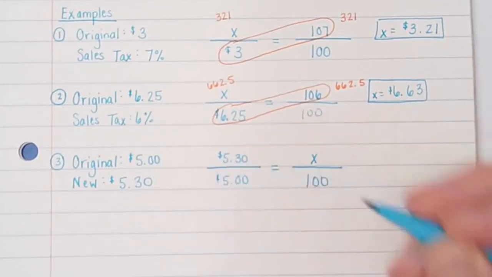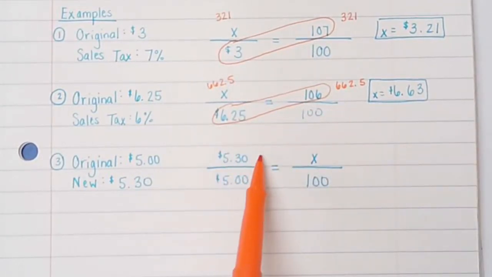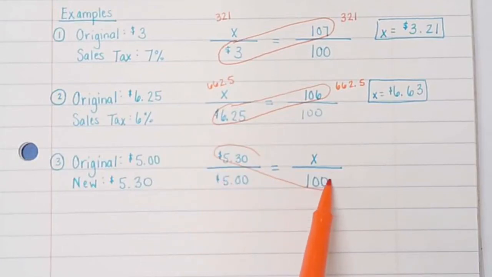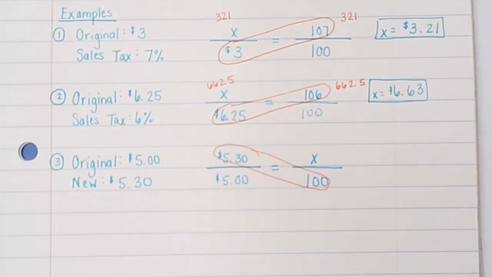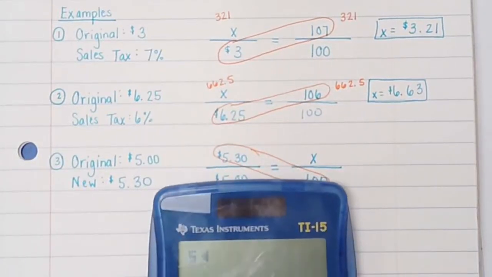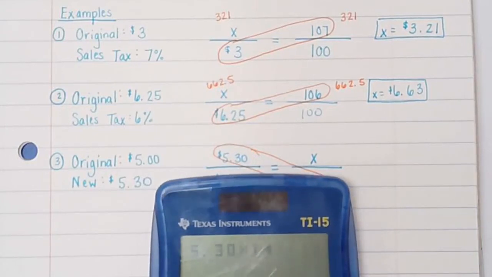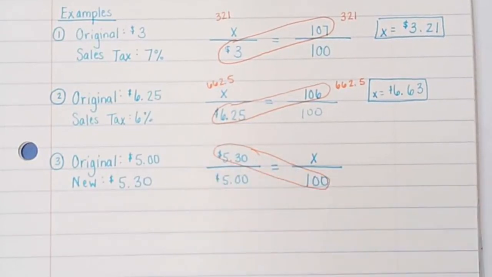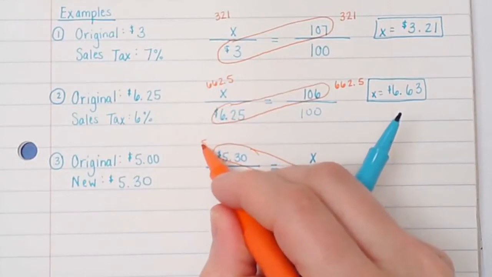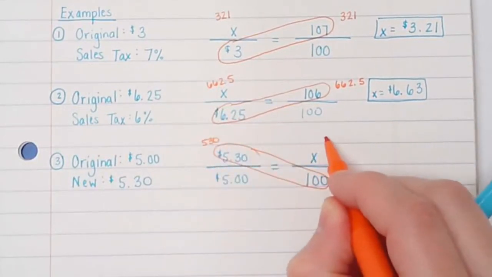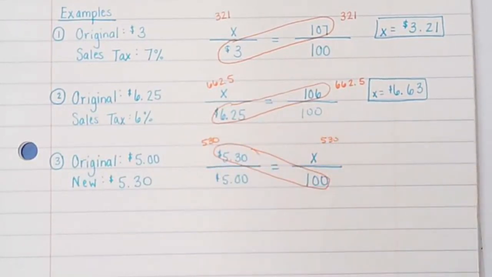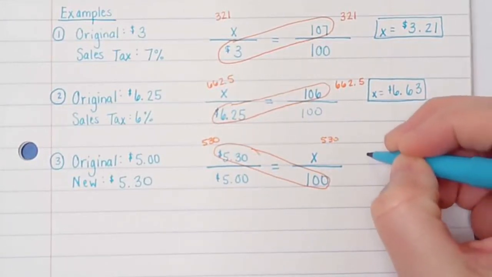Okay, I'm going to cross multiply this right here. So I would do 5.30 times 100, and I get 530. So now I'm going to do the same thing over here. So I'm going to do 530 divided by that $5, and I get 106.